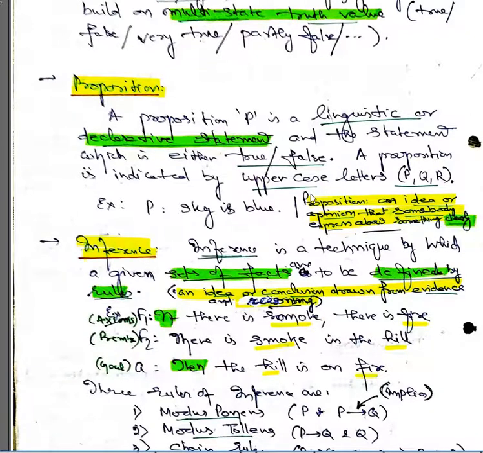how you apply it in crisp logic, or in the case of fuzzy logic, we apply different logical conditions: AND gate, OR gate, negation, disjunction, conjunction, implication. All of these are part of propositions, and how we apply them in crisp and fuzzy logic. Now why do we apply them? Because based on that we can get clarity on where the fuzzy set lies, and how that fuzzy set can be derived.